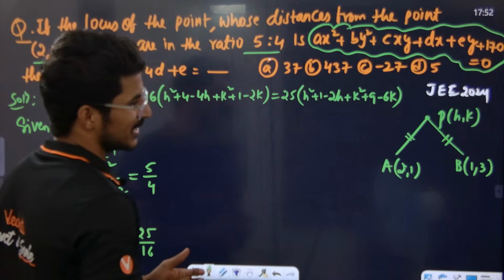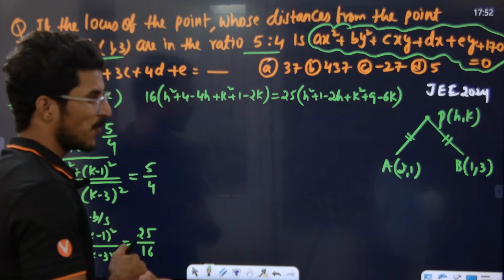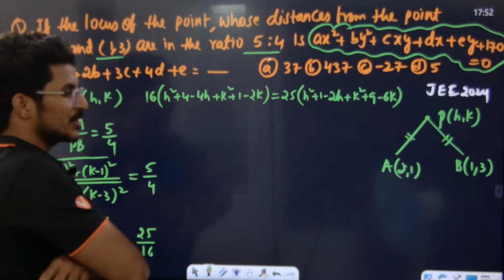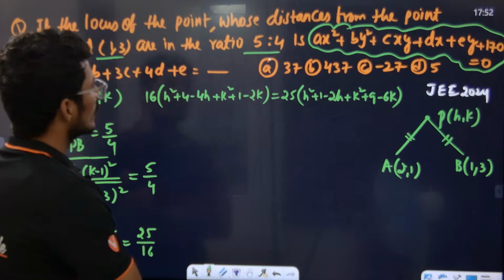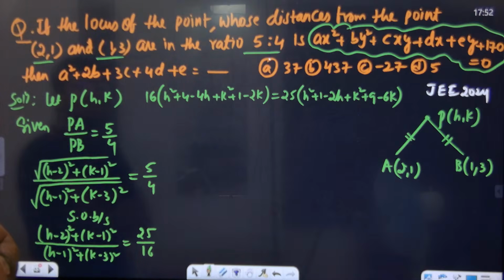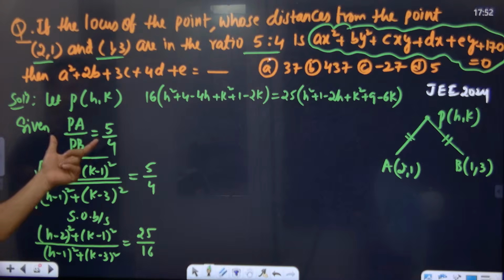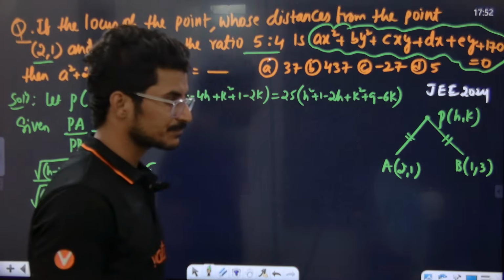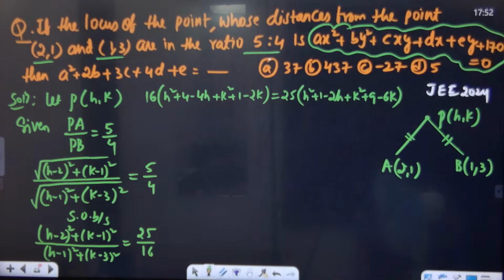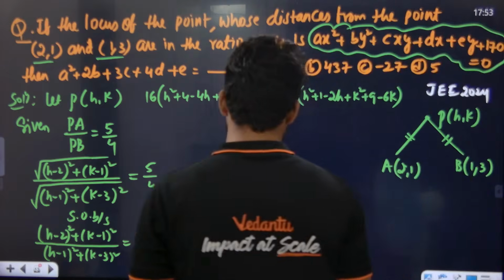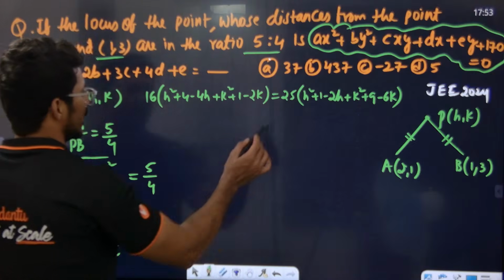Practice many questions. I can understand the concept, but I don't know how to approach. This distance is in the ratio of 5:4. The distance is just cross multiply, you will get the answer. That's it now. Simplify this. Very good.